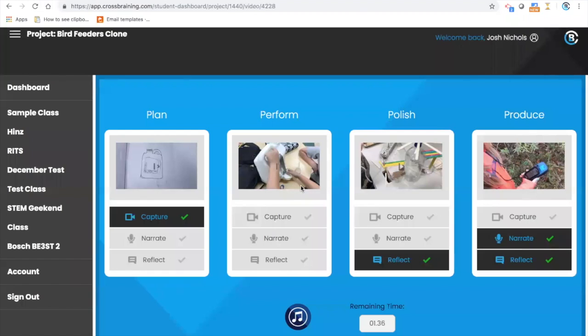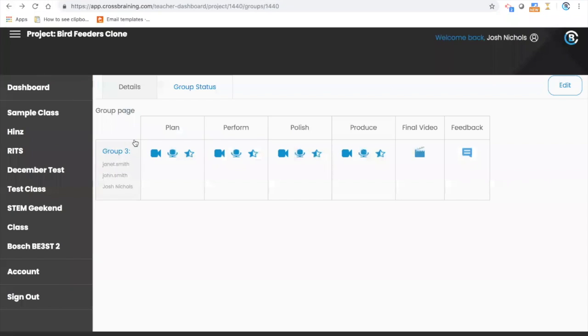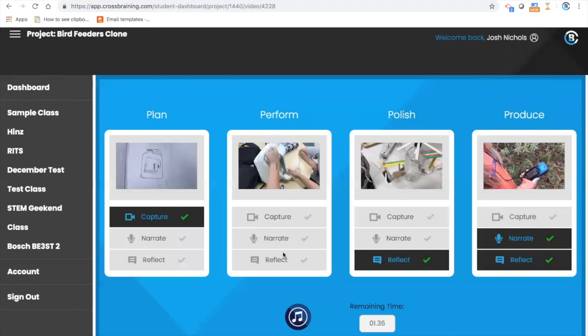And so while they're building this out over the course of however long your project is, you also have access to see that they're getting it done. So you'll see the icons are blue, indicating they've captured, they've narrated, and in this little icon we're changing because it doesn't really show that it's reflection. It's almost like instead of handing in paperwork, they're handing in tasks, and it's all being handed in to these guardrails that you set in place. So I've told them, like during this part, I want to see a fix that they made. And so I called it polish.